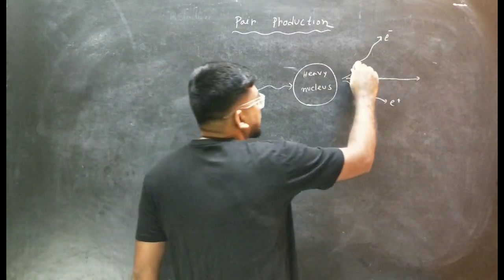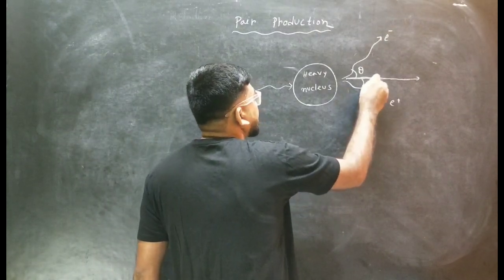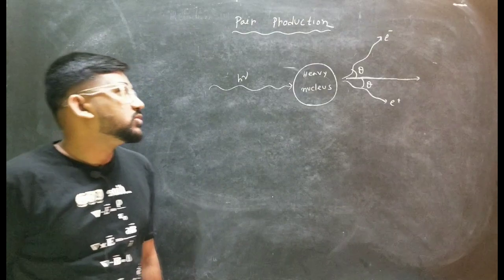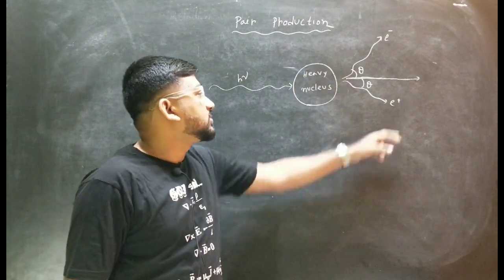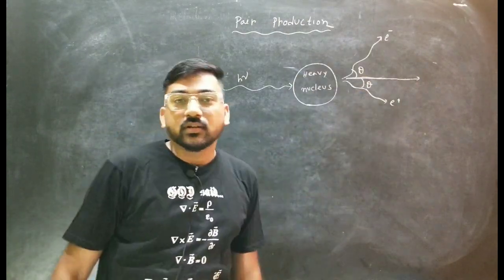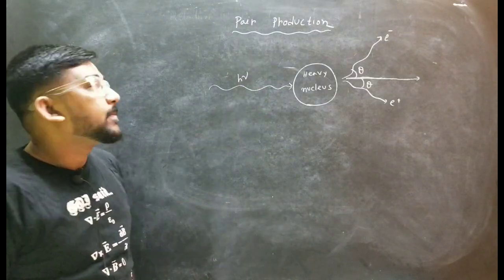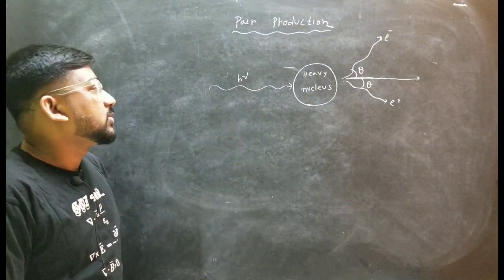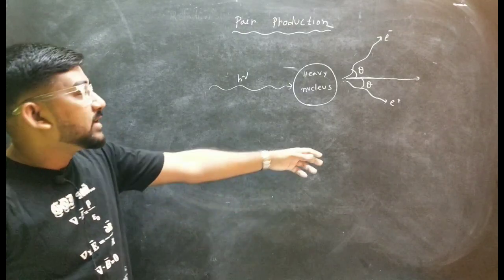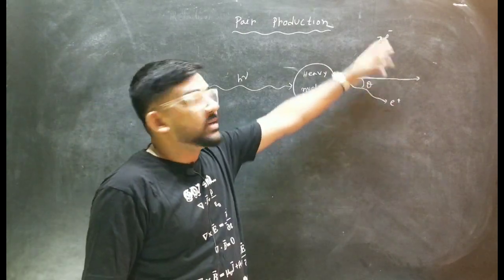Then these will be scattered at an angle theta, to conserve the momentum along the y axis, because this positron and electron have almost the same mass and they will propagate with almost the same speed. These are antiparticles of each other.